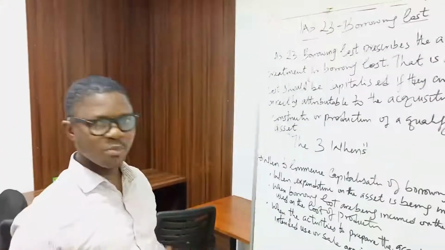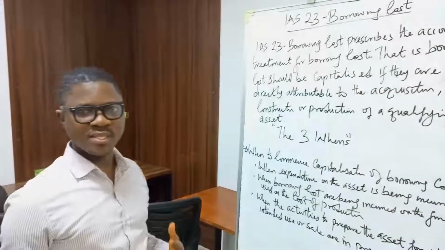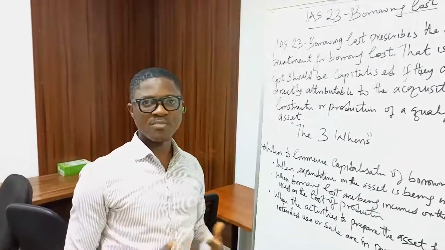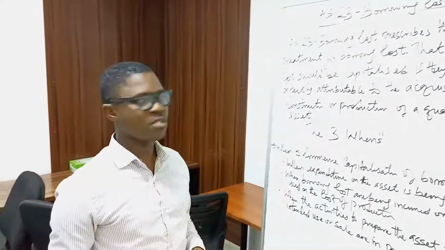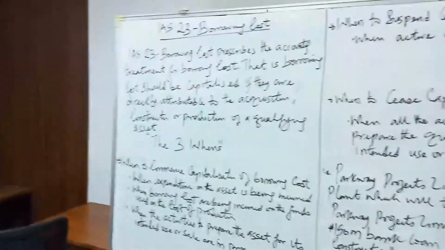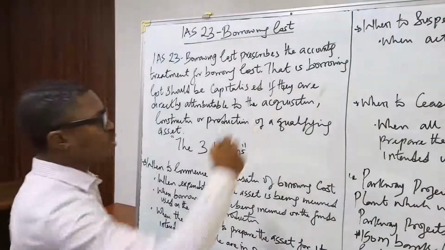In this episode, we'll be looking at IAS 23. What is IAS 23 addressing? IAS 23 is addressing borrowing cost. The first thing you need to note when it comes to IAS 23, which is borrowing cost, is there cannot be borrowing cost without borrowing funds.